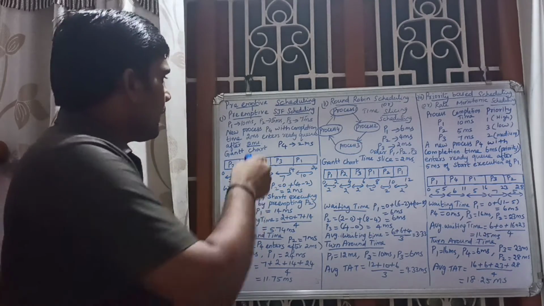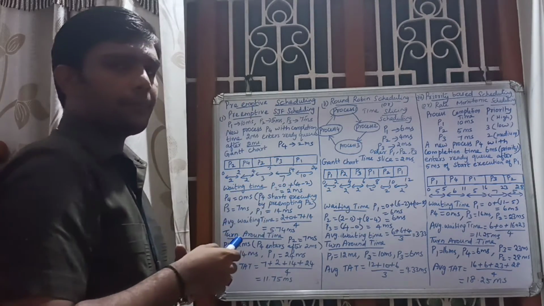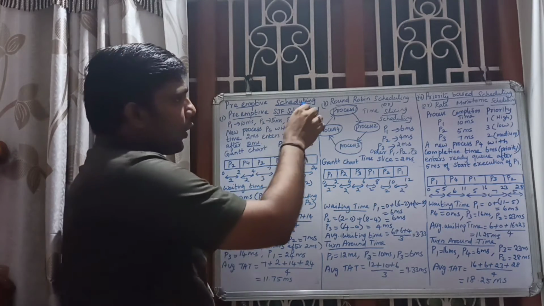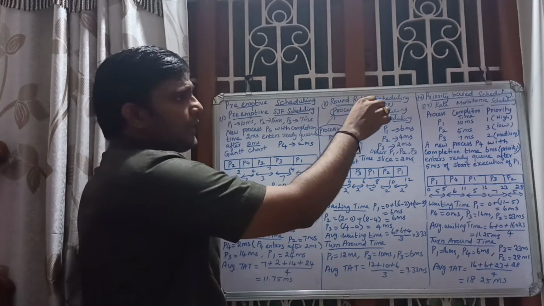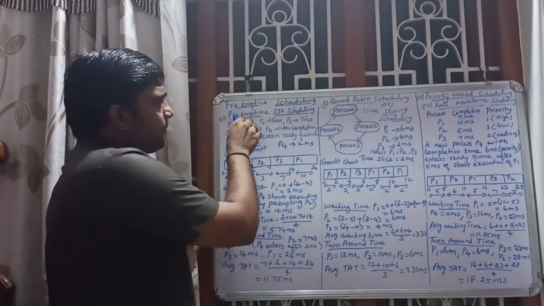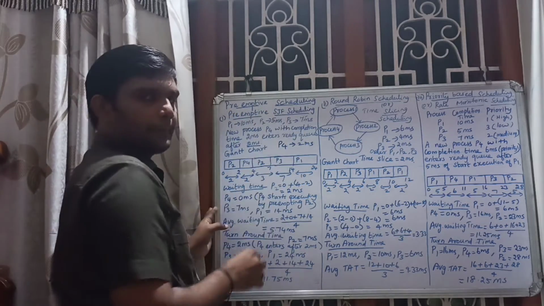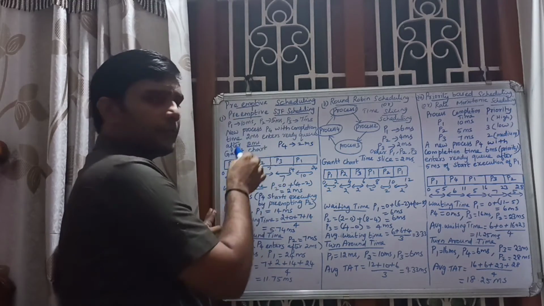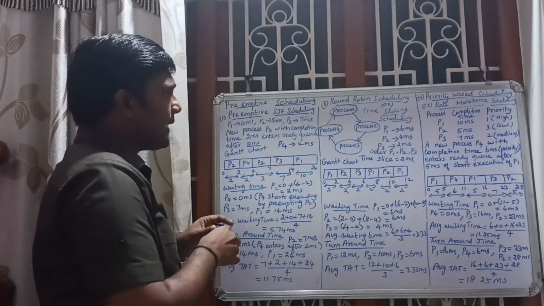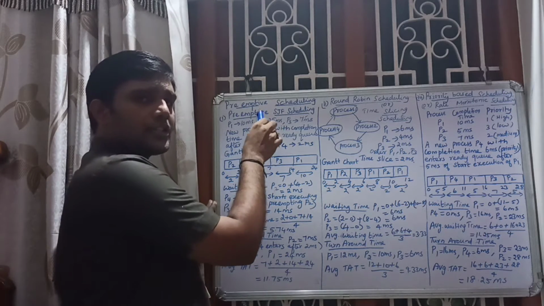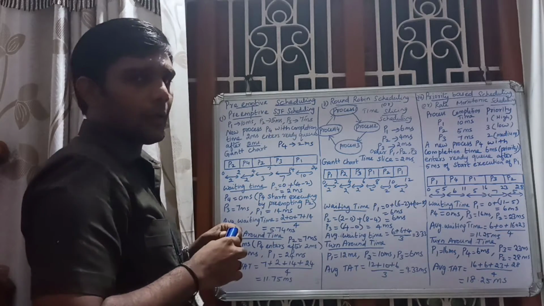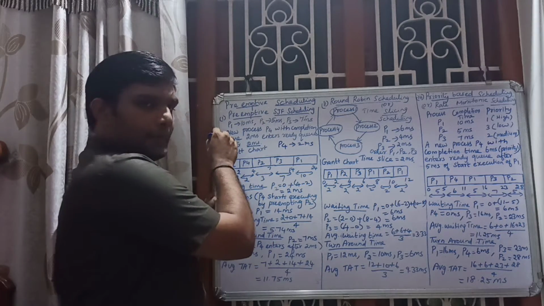Under preemptive scheduling, I am going to explain preemptive SJF scheduling, round robin scheduling, and priority based scheduling. Let us see one by one. Preemptive SJF scheduling. What is SJF? Shortest job first. From the name itself we can say the process with the shortest completion time will be serviced first. Let us take an example.